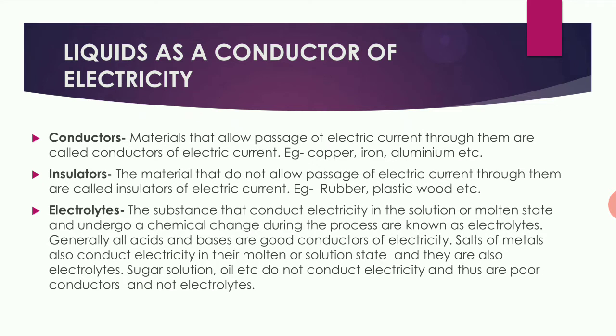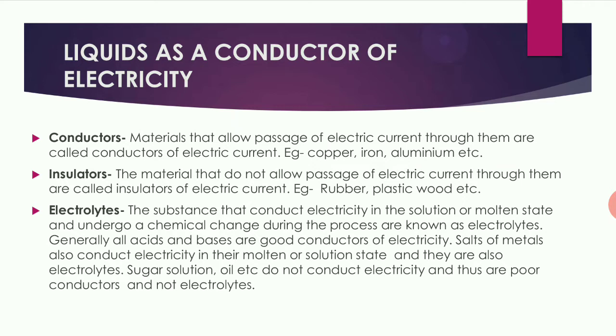Before going to the liquid as the conductor of electricity, first we are going to discuss what are conductors and what are insulators. Conductors. Materials that allow the passage of electric current through them are called conductors of electric current. Example, copper, iron, aluminium. We have done in the previous chapter that metals are good conductors of electricity. So all the metals are good conductors of electricity, so they can conduct electric current, so they are conductors. So examples are copper, iron, aluminium, etc.